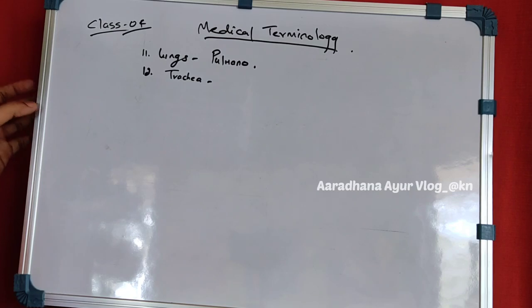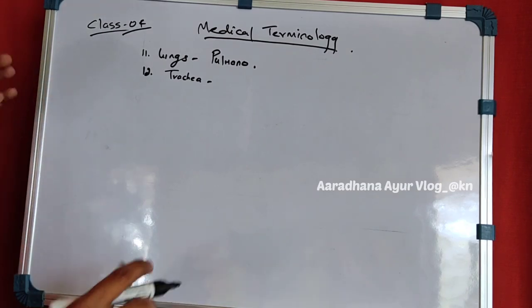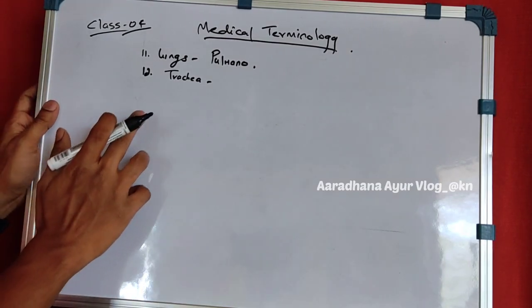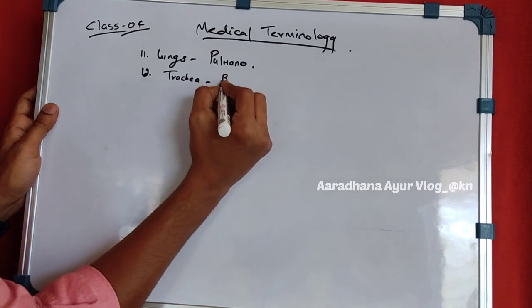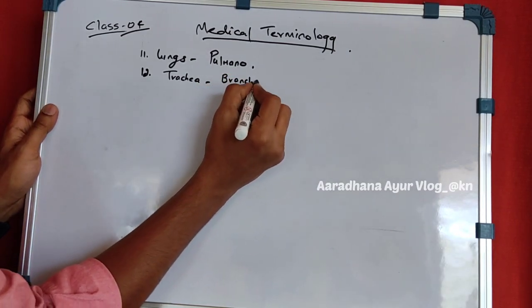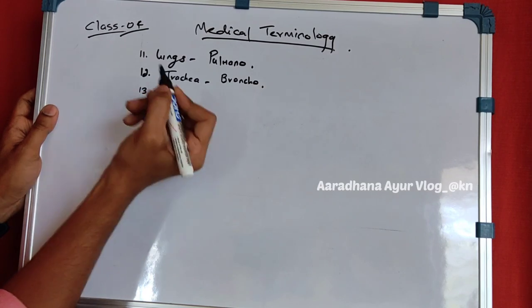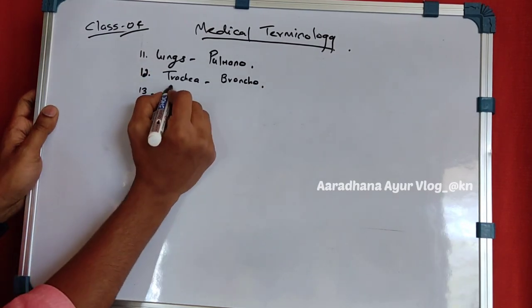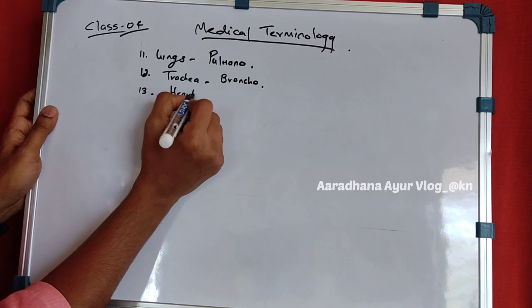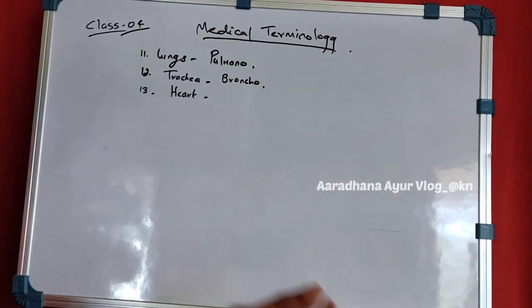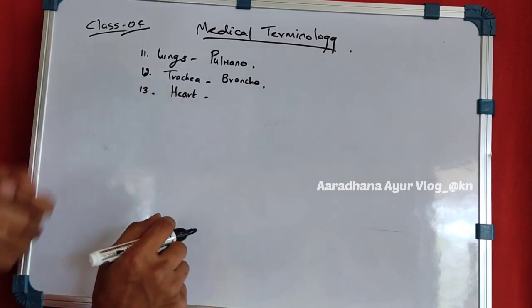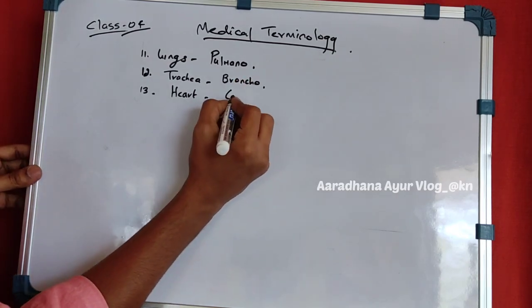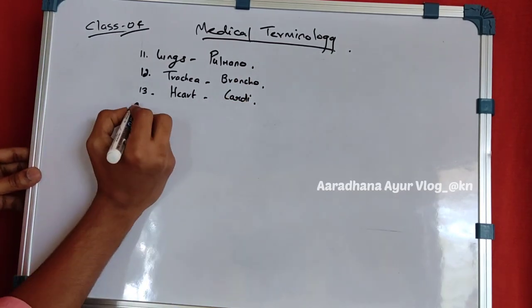Trachea is called broncho; you might have heard broncho. 13th one is the heart. Lub dub, that is the heart. Heart is called cardio; you might have heard cardi.